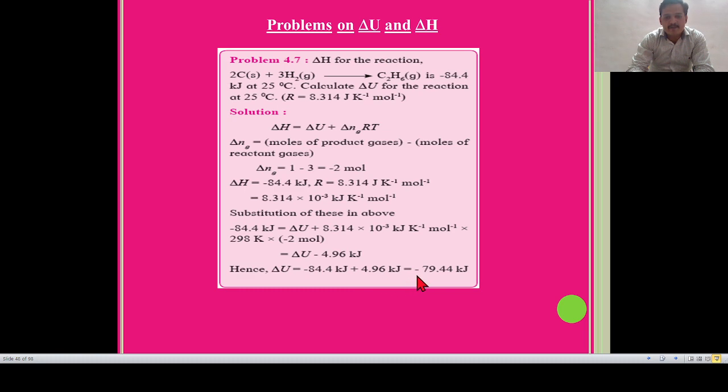So we get -79.44 kilojoule. -79.44 kilojoule, that is our answer.